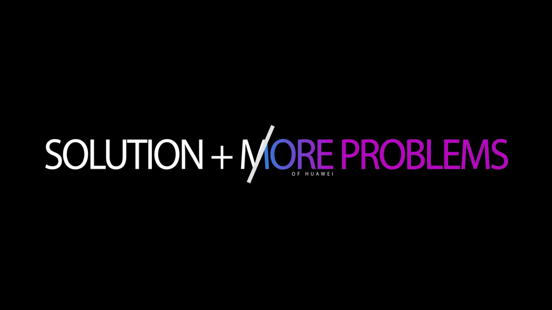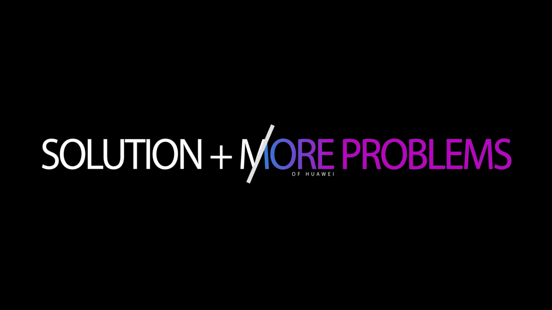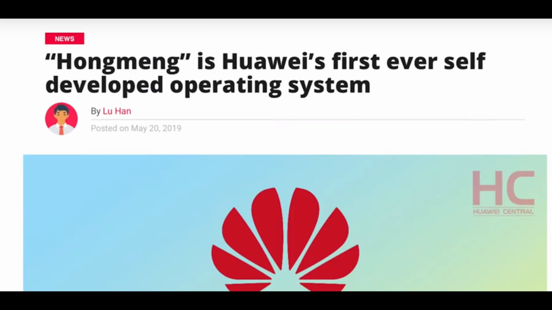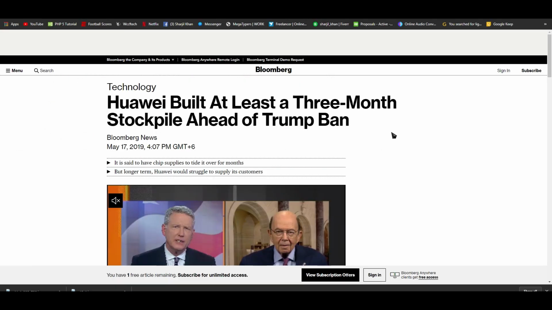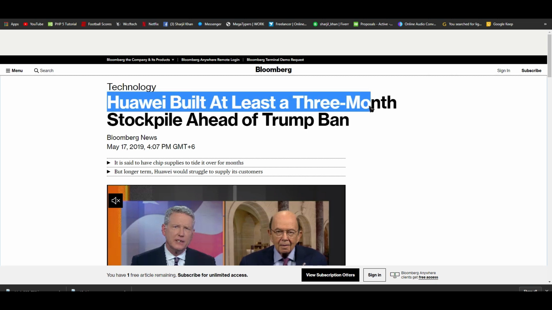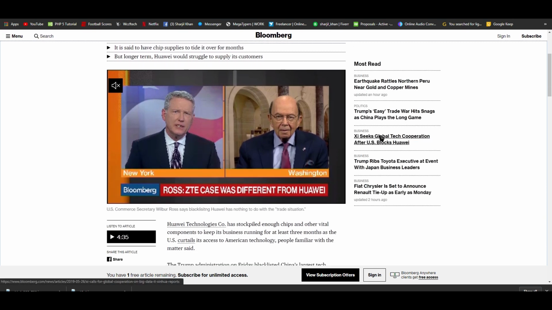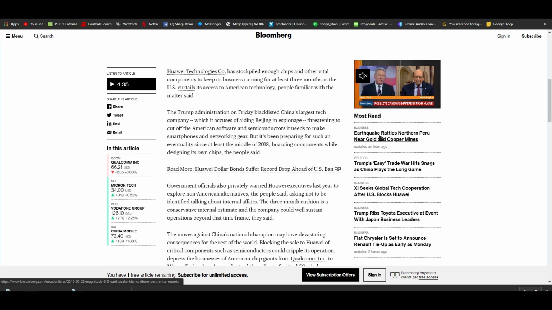Now we have moved to the third segment, and that is how they can overcome this, the solution for Huawei, and adding to that, more problems are added to it. As Huawei will not have Android anymore, they have to think about another option, and that is making a new OS. And they're working on that. There was news that they had already built at least a three-month stockpile ahead of the ban. That means they already knew that this disaster could happen to them.